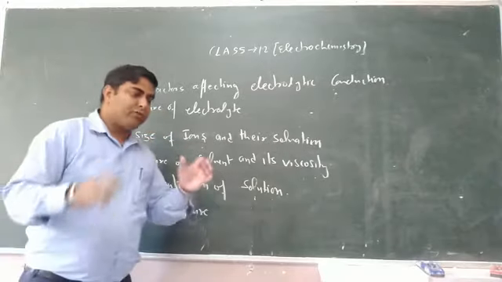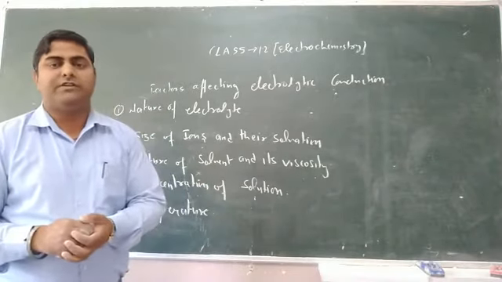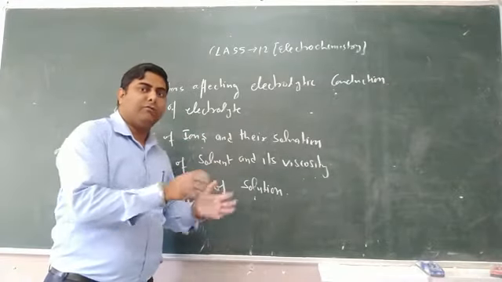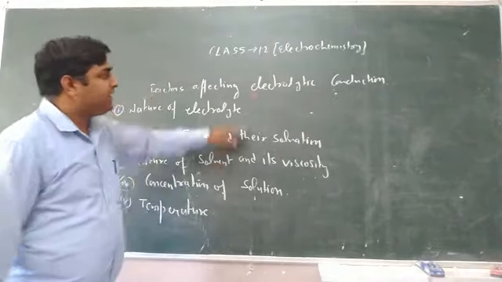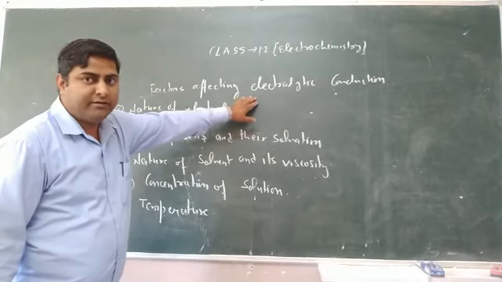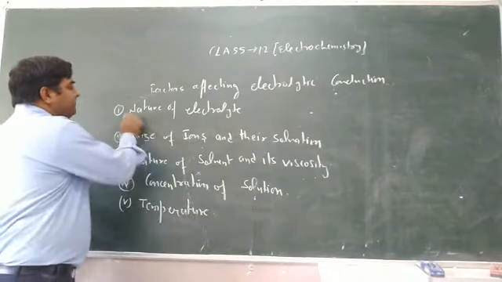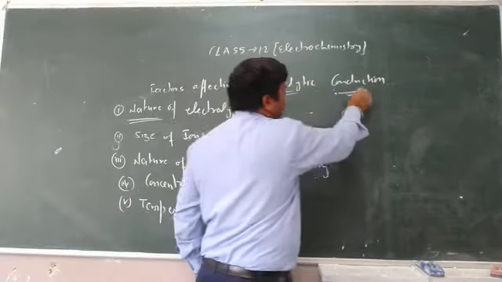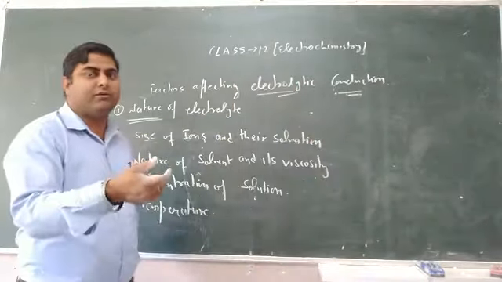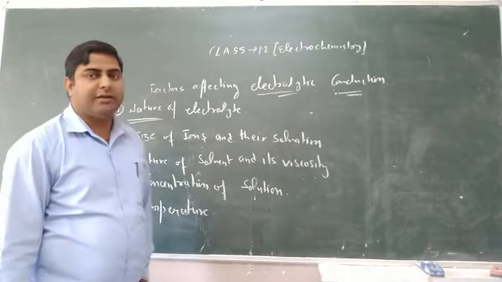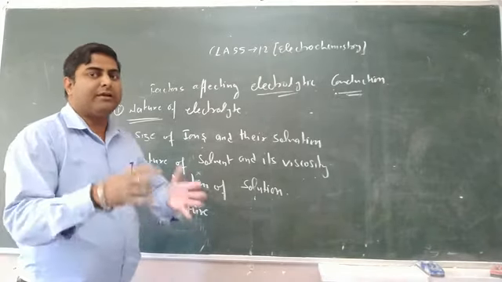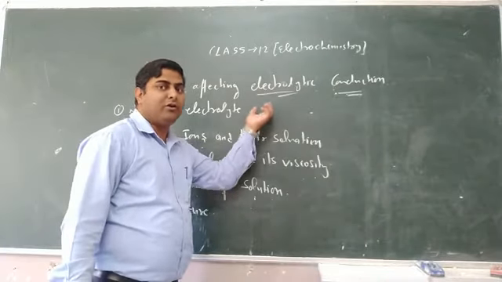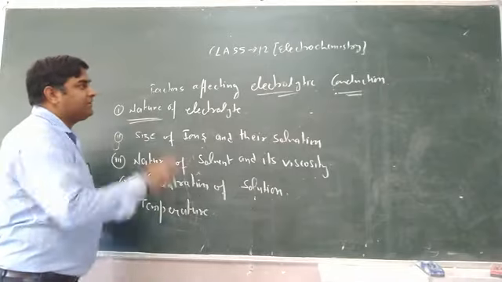Strong electrolytes are those which dissociate completely into ions, so greater the number of ions, greater is the electrolytic conduction. So, stronger electrolyte, greater is the electrolytic conduction, whereas weaker electrolyte, lesser is the electrolytic conduction, because electrolytic conduction depends upon the number of ions.